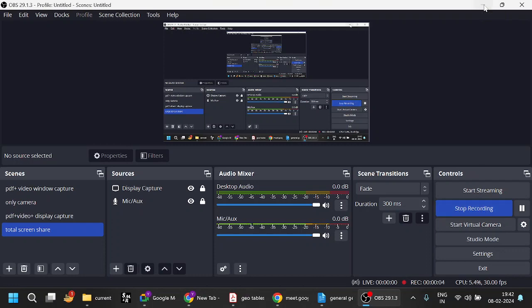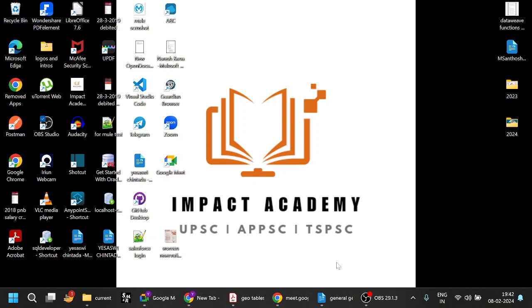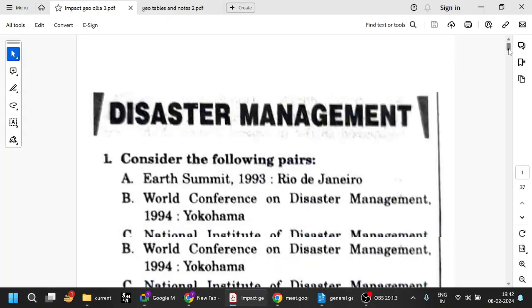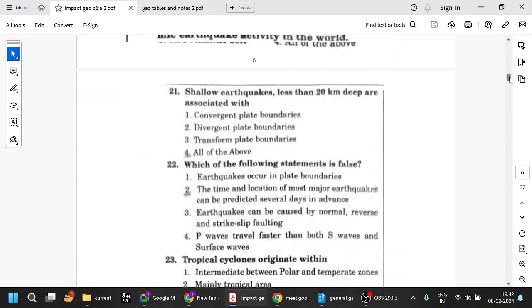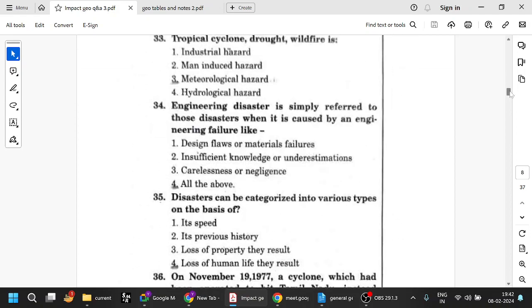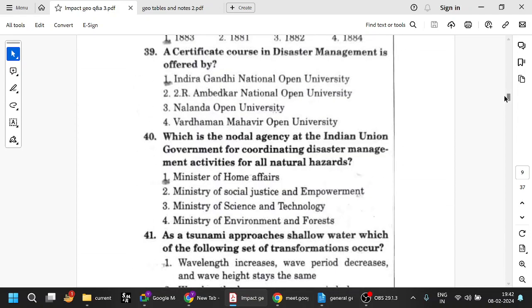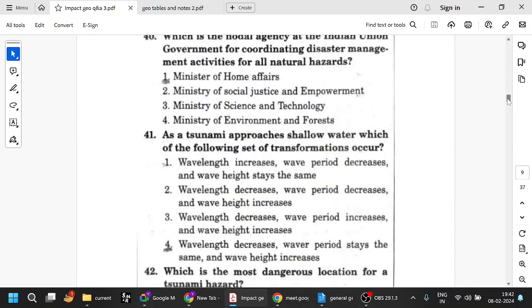Let us today start with geography. Let us continue from where we have left. So, disaster management we have completed till 40, right? The last session we completed till 40. So, let us continue from the 41.